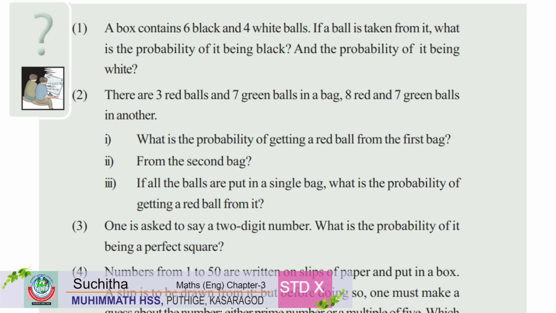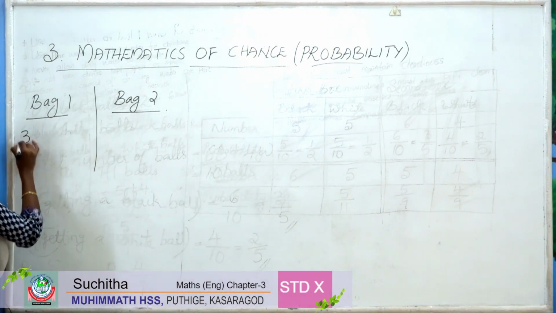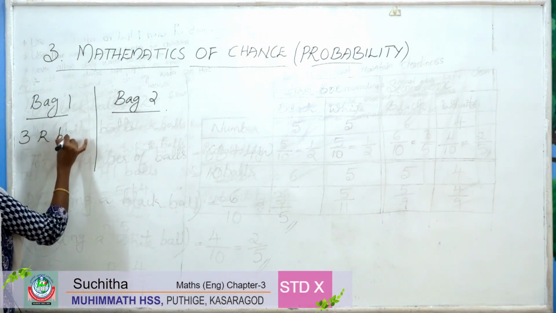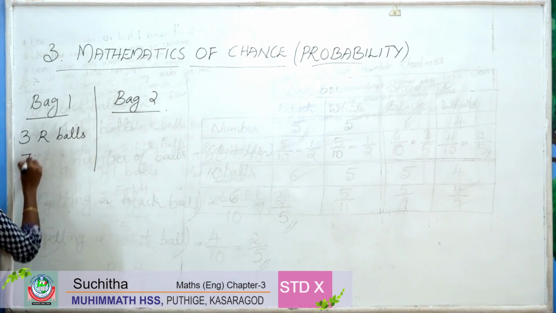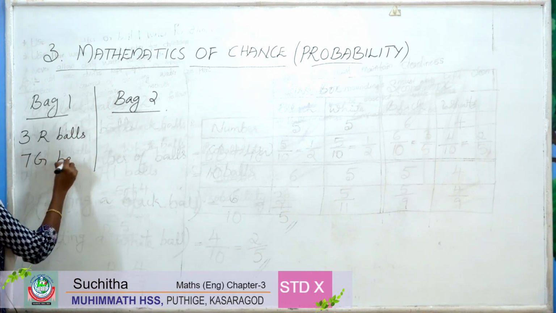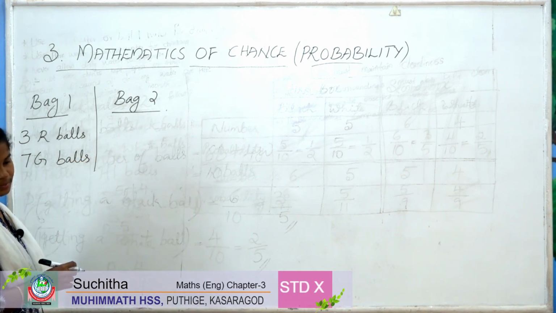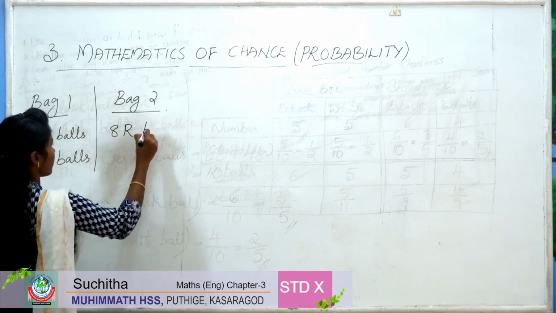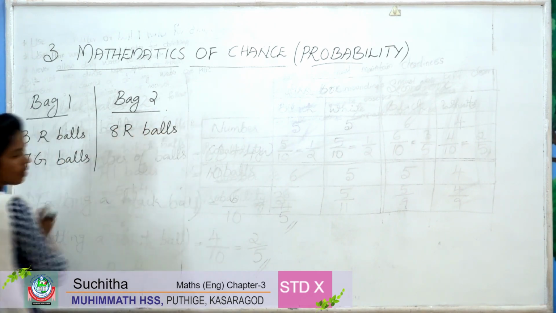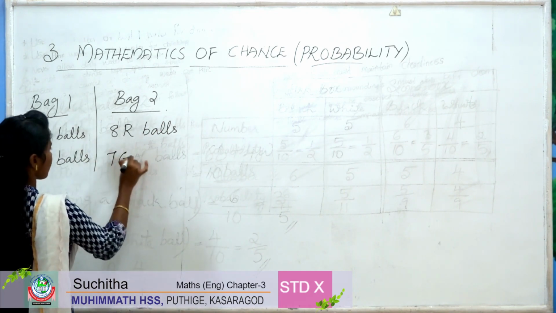In the first bag, there are 3 red balls and 7 green balls. In the second bag, there are 8 red balls and 7 green balls.